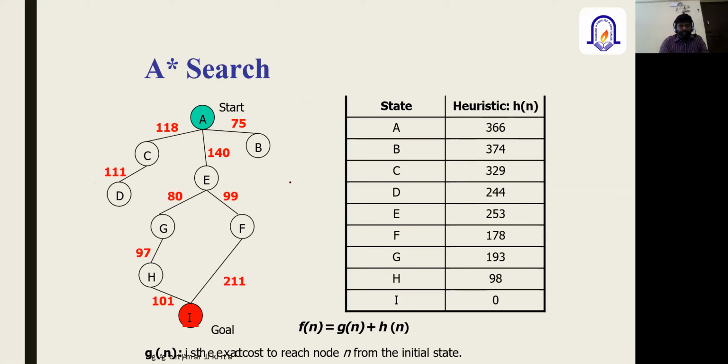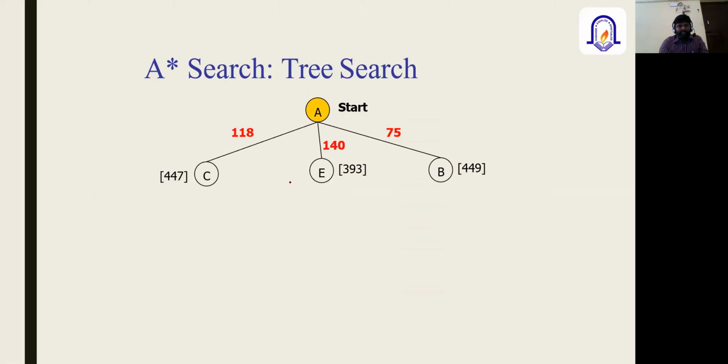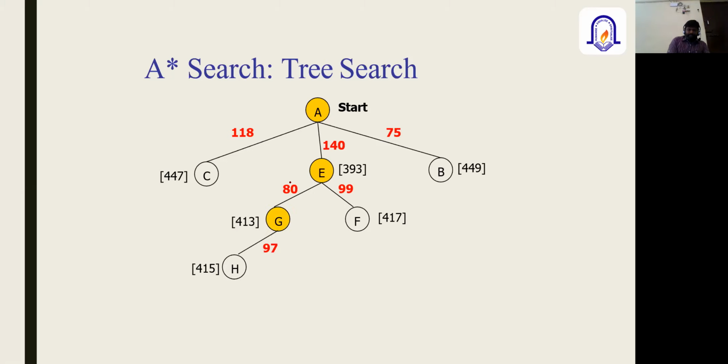Right, so this is a quick example. Suppose this is a start node. Here I wanted to search the values using the A star search, which is a combination of the greedy searching technique as well as the heuristic function. The node which has the shortest path, which is 393, is going to be considered, and then the remaining nodes.